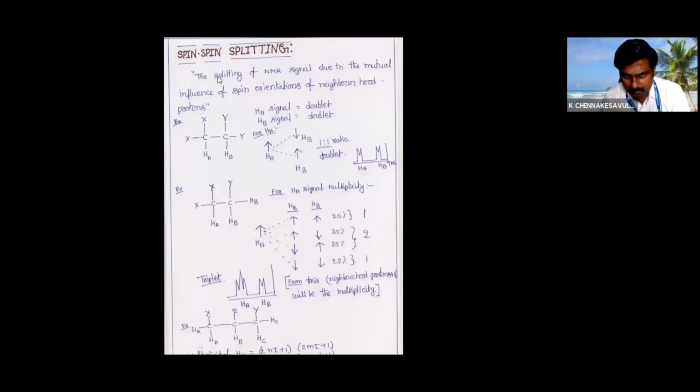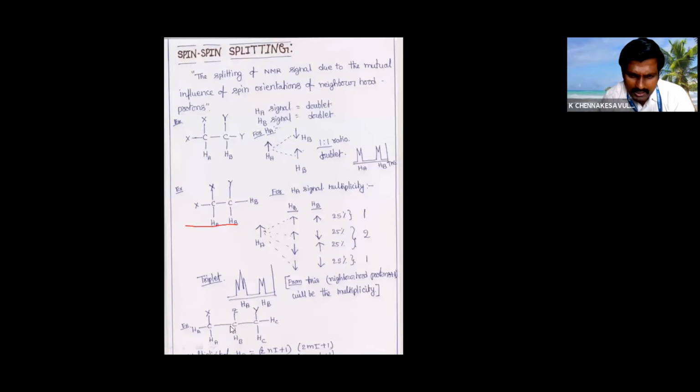This type of pattern, you see, HA is giving a triplet, HB will give a doublet, because HA is having two protons, so by the N+1 rule the HA signal will be a triplet and the HB signal will be a doublet. You see the beauty of NMR here. We are seeing the signal of HA, but it is giving a triplet. If we are seeing the HB signal, it will be giving a doublet. If you are seeing this, HA will be a doublet, HB will be a doublet.